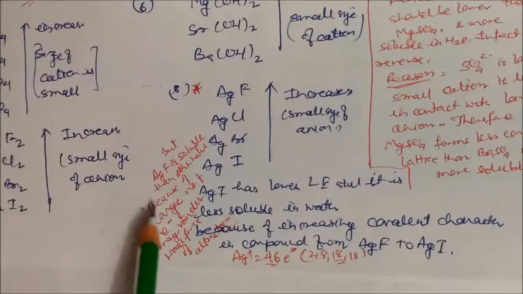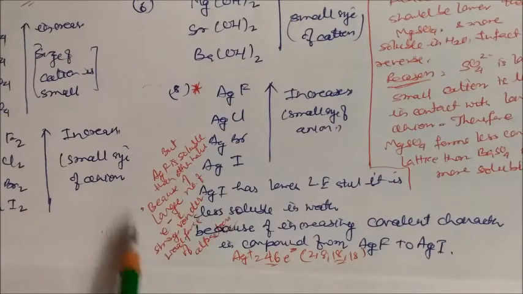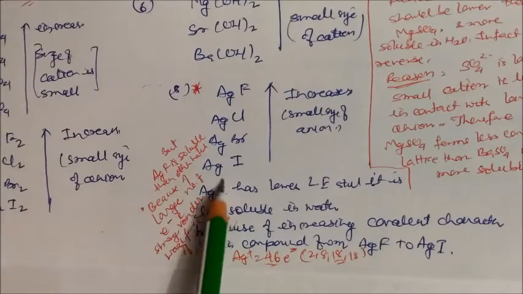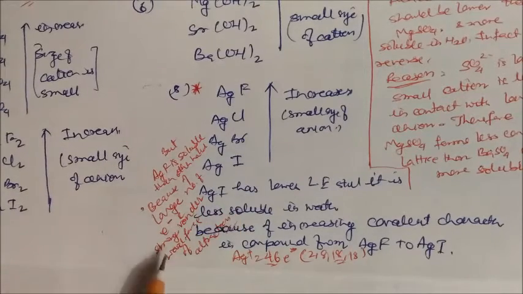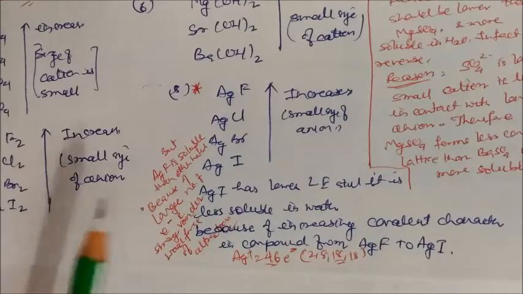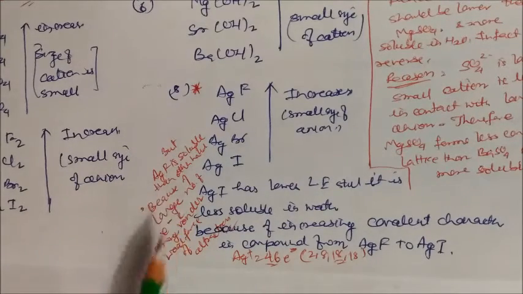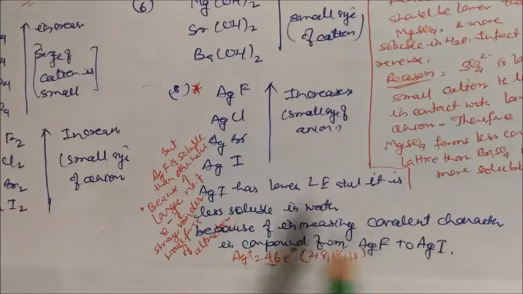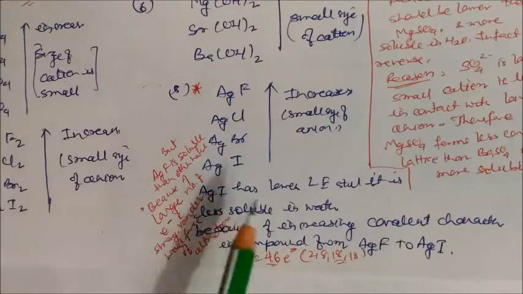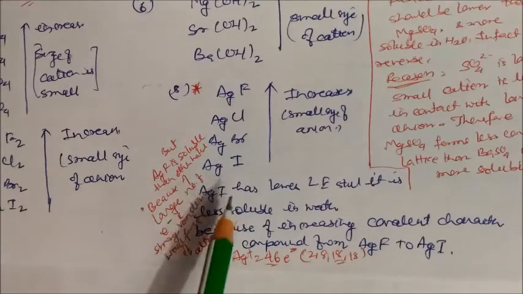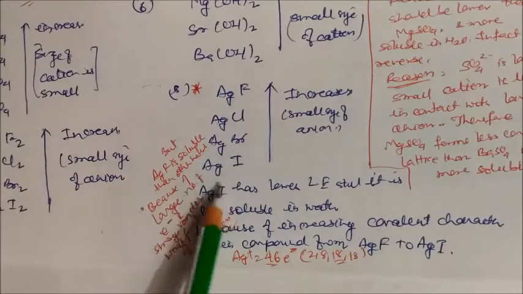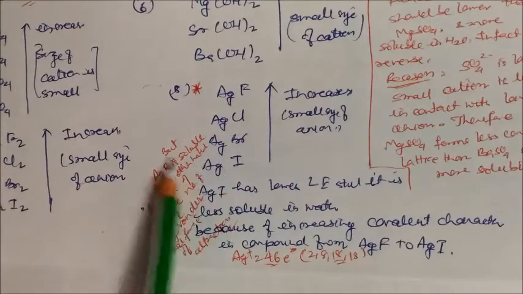Because silver contains a large number of electrons, and these electrons give van der Waals force of attraction and covalent character. It has more van der Waals force of attraction and more covalent character. Due to this covalent character and van der Waals force of attraction, the lattice energy is suppressed, and it becomes less soluble as compared to silver fluoride.